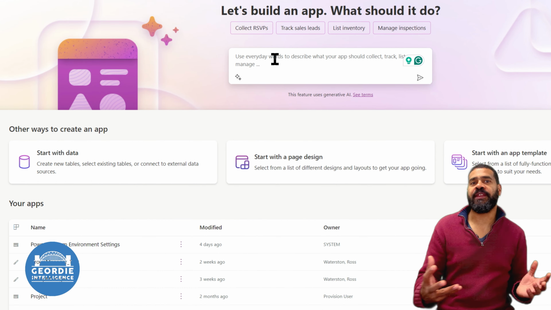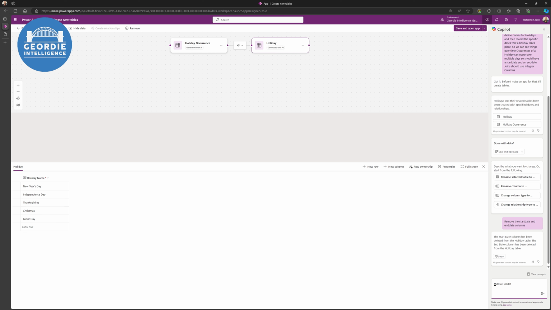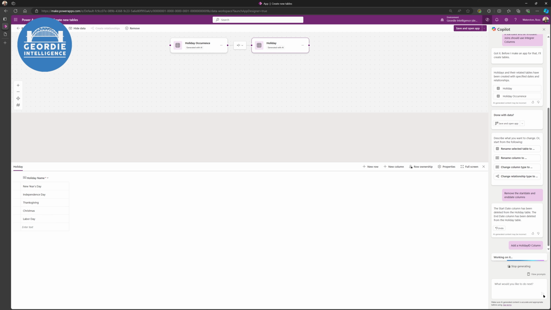Let's see, let's add a holiday ID column. I did tell it to put IDs in.